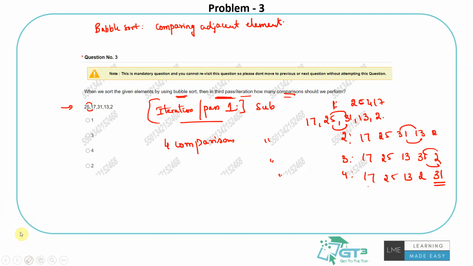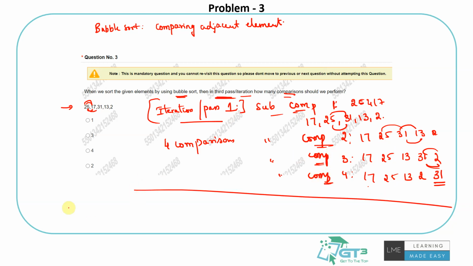Right, let me call this comparison 1, comparison 2, comparison 3 and comparison 4. So I am comparing 17 and 25, and that is the first comparison. The second comparison is comparing 25 and 31. The third comparison is comparing 13 and 31, and the fourth comparison is comparing 31 and 2. So totally 4 comparisons are done.